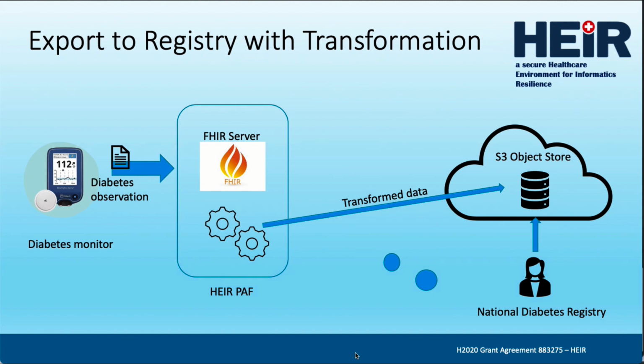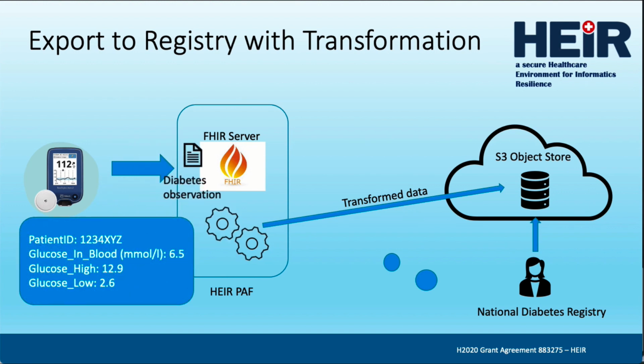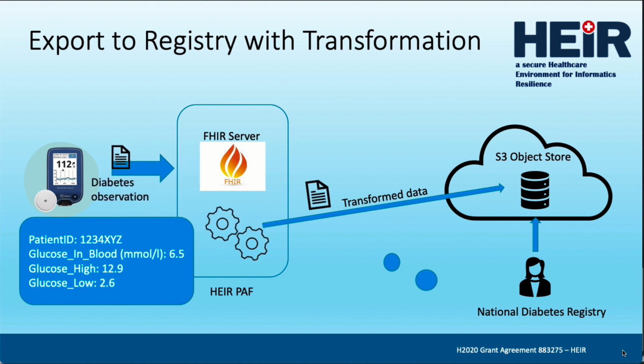Our next use case shows a scenario where the privacy-aware framework could be configured to transform and then export all received diabetes data to the National Diabetes Registry. Patients monitor their glucose levels, which are then uploaded to a FHIR server in the hospital. At given intervals, the privacy-aware framework gathers a 2-week window of diabetes observations from each active patient in the FHIR server and performs a statistical analysis on the collected data.